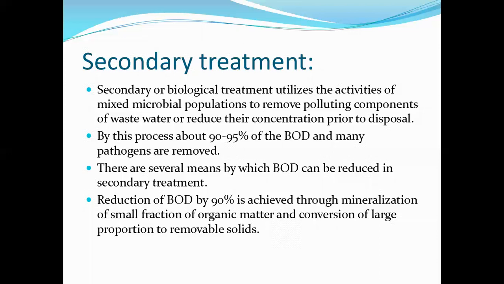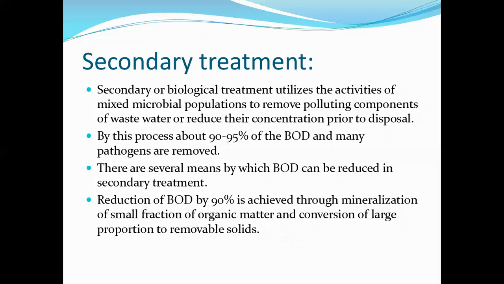By the secondary treatment, about 90 to 95% of the BOD will be reduced, and many pathogens are removed. Most of the pathogens will be removed in this secondary step. There are several means by which BOD can be reduced in secondary treatment. So how is this BOD reduced?